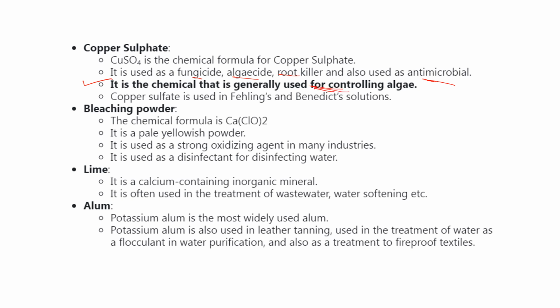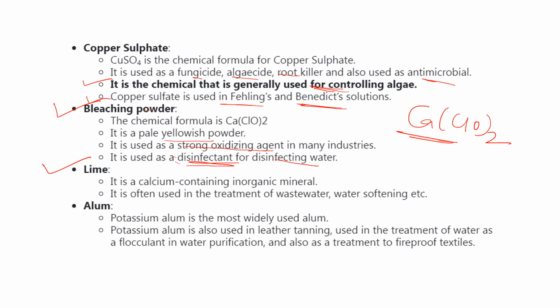Copper sulfate is also used in Fehling's solution and Benedict solution formulations. Then the bleaching powder, the formula of bleaching powder is CaOCl2. This is a pale yellowish powder and a strong oxidizing agent, used for disinfecting water.